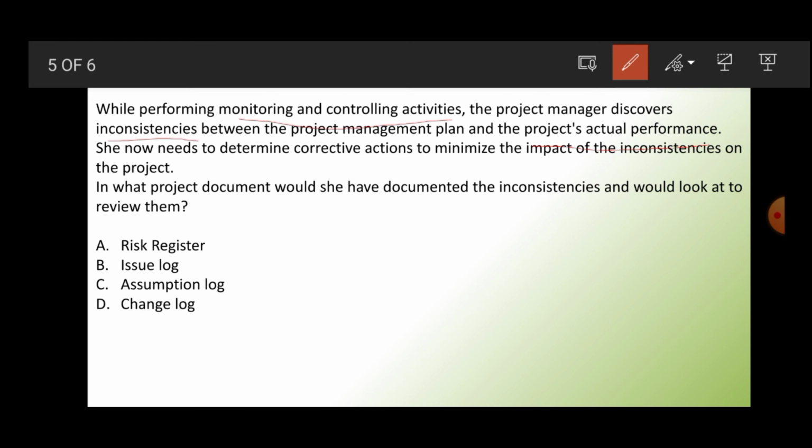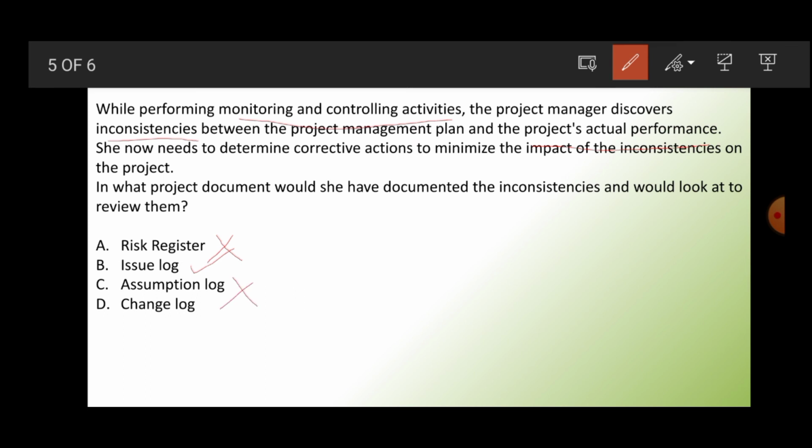So are we going to go for a risk register? No, we are not going to go for a risk register because the event has already occurred. It is not a risk, it's an issue. So issue log is correct. Assumption log, we see if a particular thing we have assumed is not present.